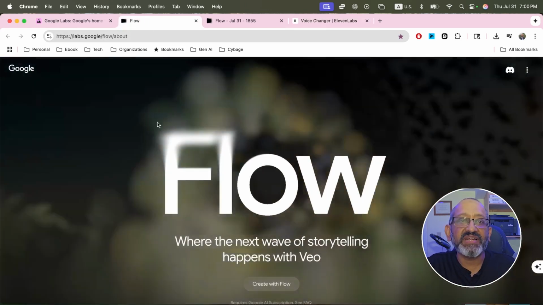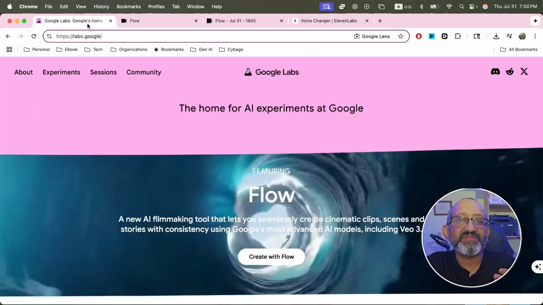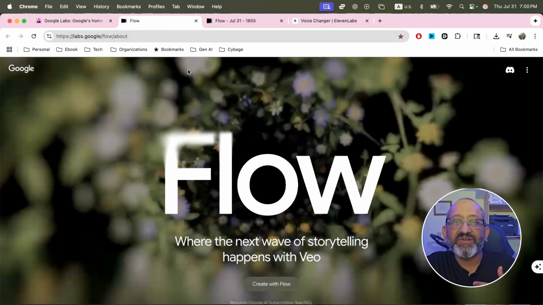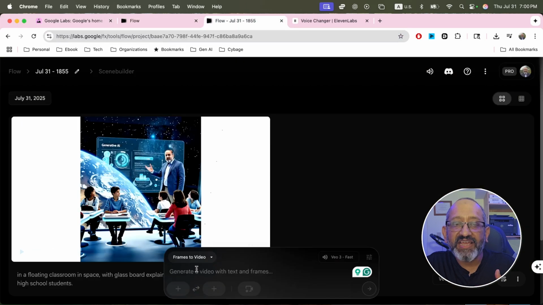But for now, what we learned is we go to Google Labs and use Flow, log in, and use frames to video instead of text to video. Frames to video gives you the ability to upload a picture. Text to video gives you the ability to write the text. Okay, you can do that too, and then generate it and have some fun with that.